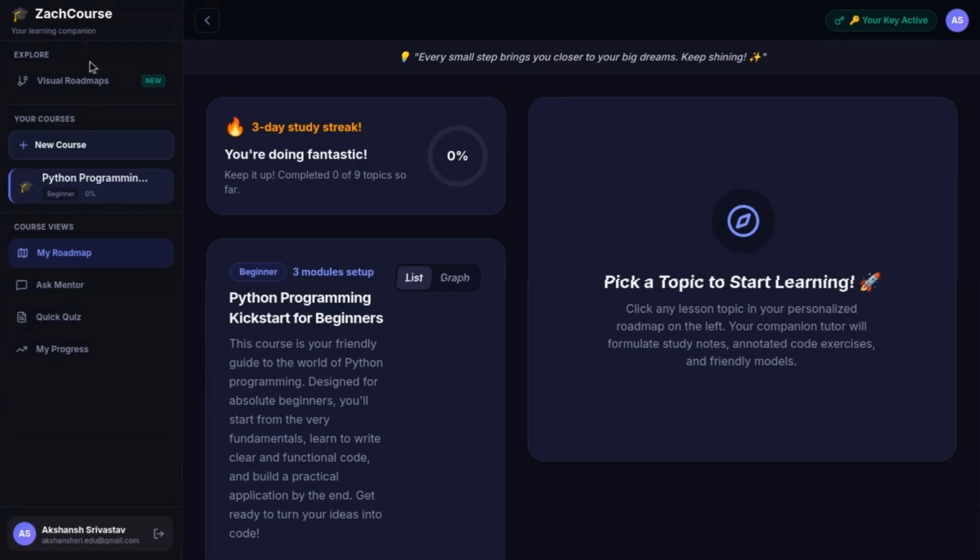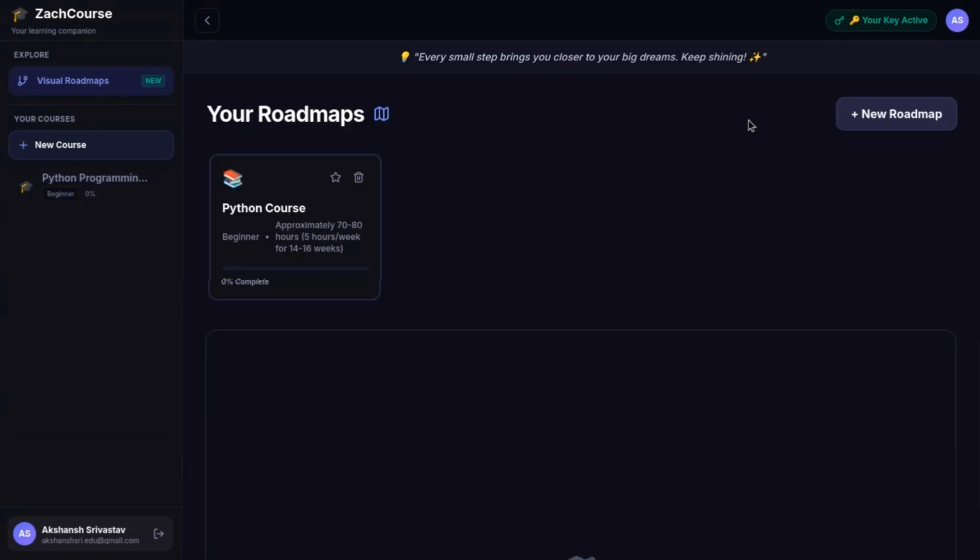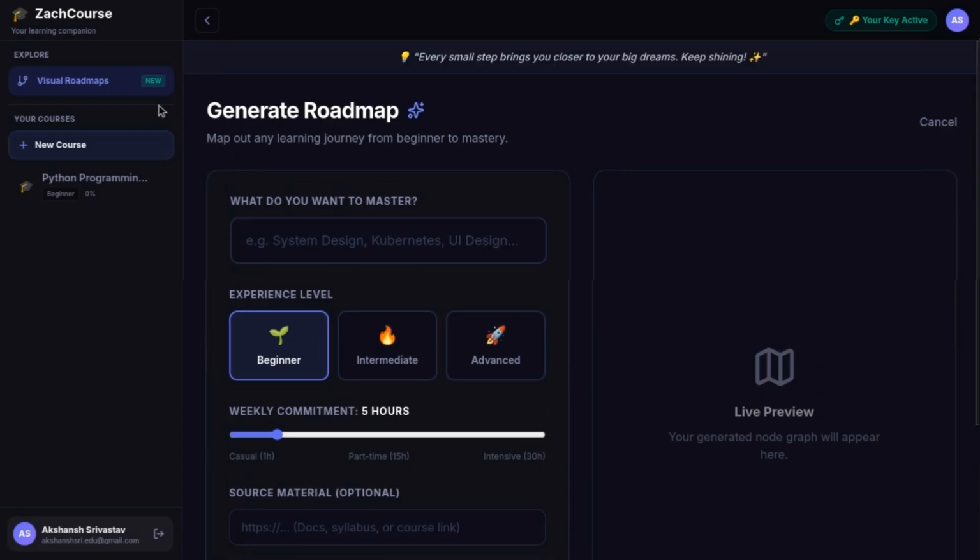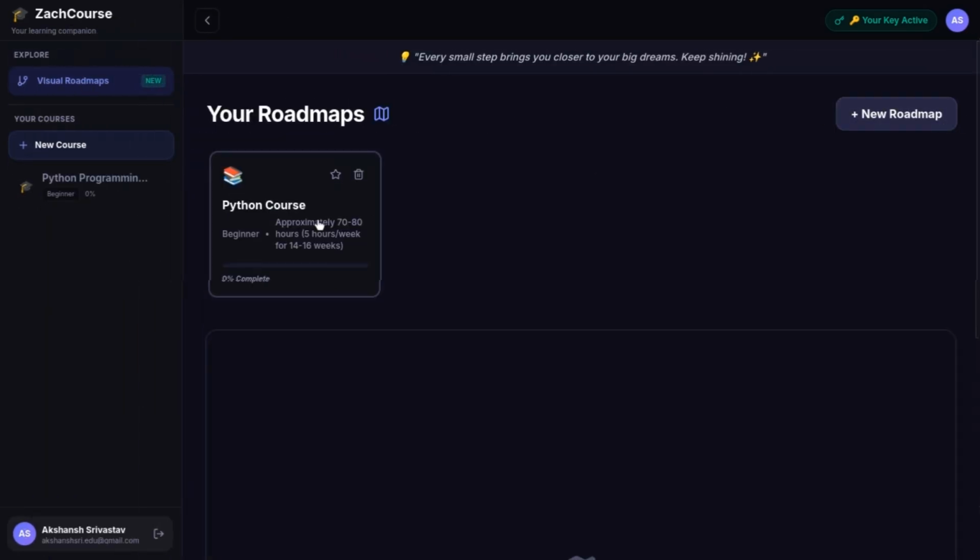Amazing, we are logged into the website, and first let's start with the roadmap section. So of course you can create a new roadmap from here, but due to the time constraint, again I won't be creating it. I have a pre-created roadmap that we can explore, so we just have to click cancel here, and we can open this roadmap.